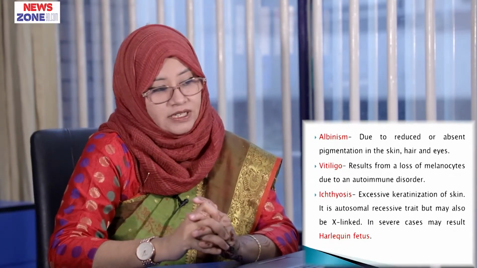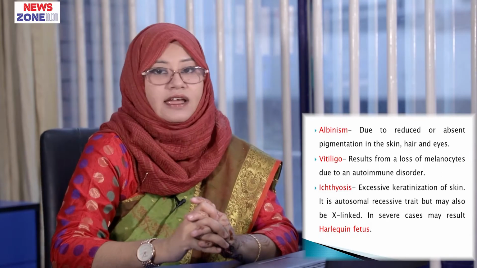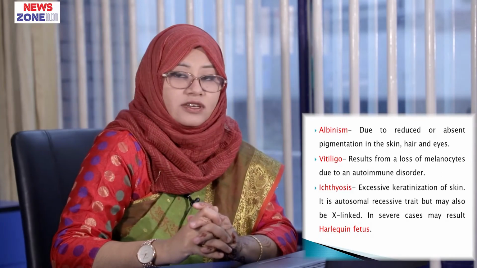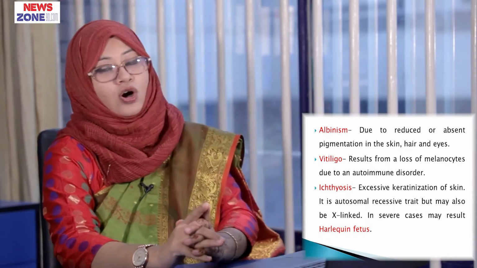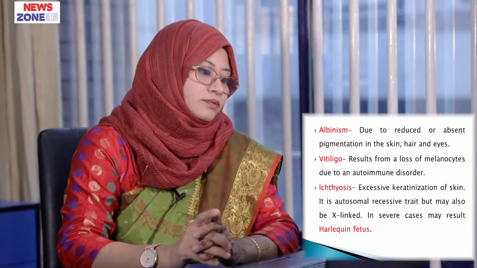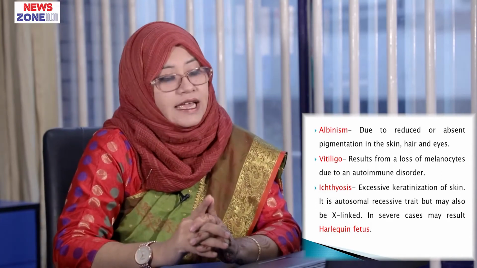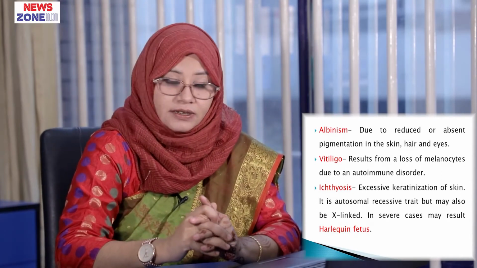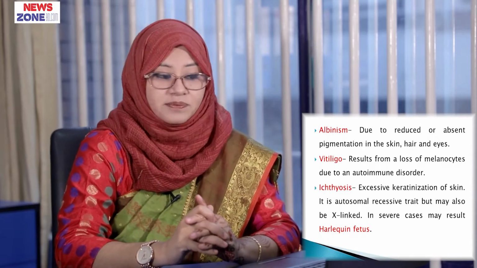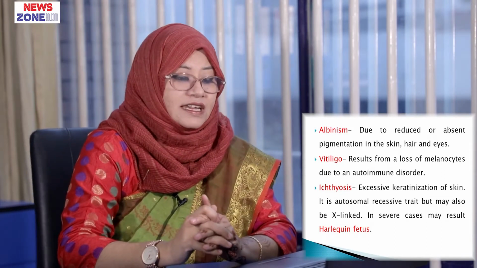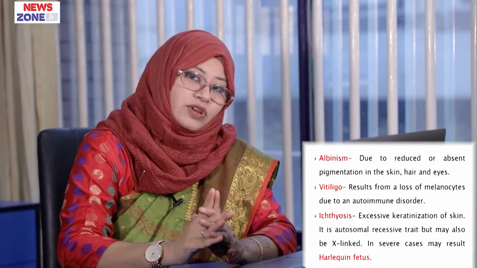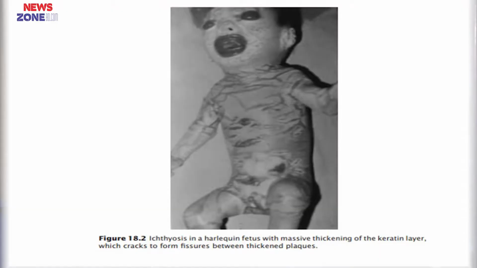Albinism, due to reduced or absent pigmentation in the skin, hair and eyes. Vitiligo results from a loss of melanocytes due to an autoimmune disorder. Ichthyosis, excessive keratinization of skin. It is an autosomal recessive trait but may also be X-linked. In severe cases it may result in harlequin fetus. This is a harlequin fetus.